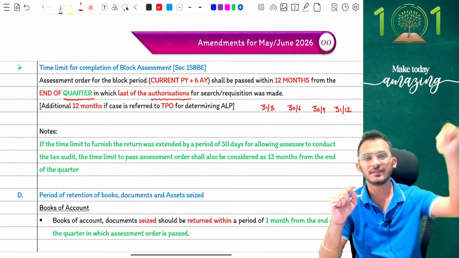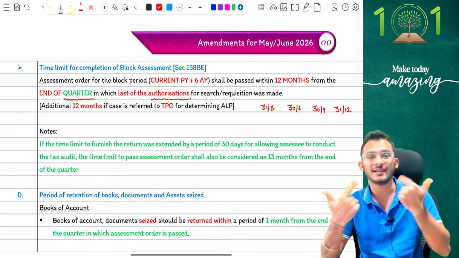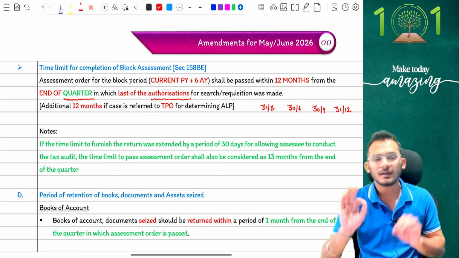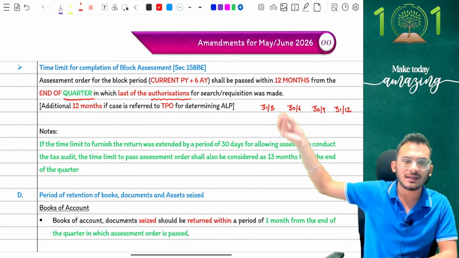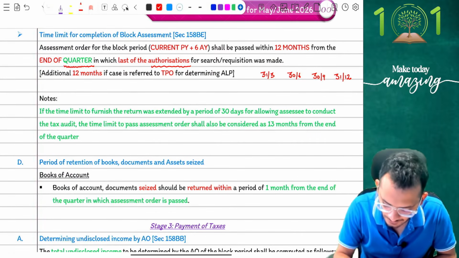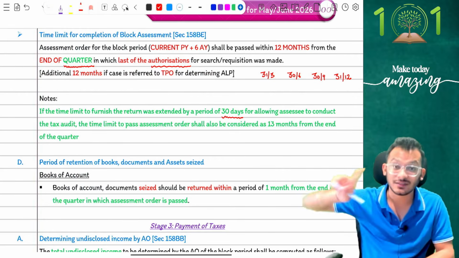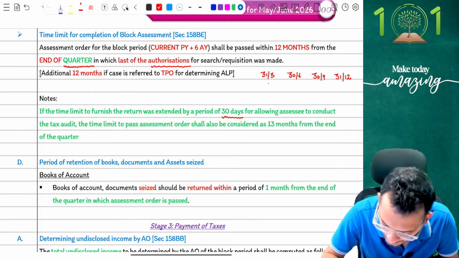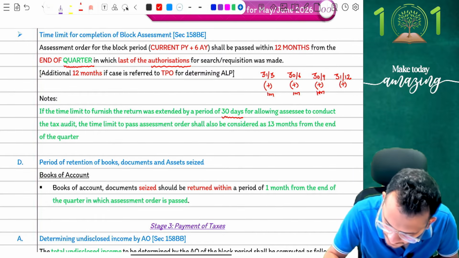However, if you remember people, we just discussed this, I told you that if your audit is not done for the last year, you may ask for an extended 30 days from the assessing officer. Income tax then clarified that if you are going to request another 30 days from the assessing officer, even the assessing officer should get an additional 1 month. And therefore they clarified that if a person requests that additional 30 days to get his books of accounts audited, then this will not be 12 months, this will now become 13 months, which means it will become 31st March plus 1 month, 30th June plus 1 month, 30th September plus 1 month, and 31st December plus 1 month.